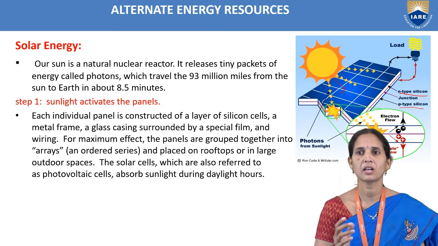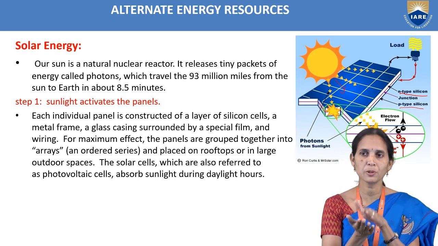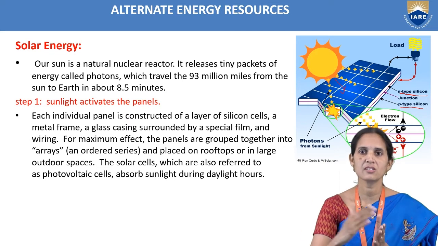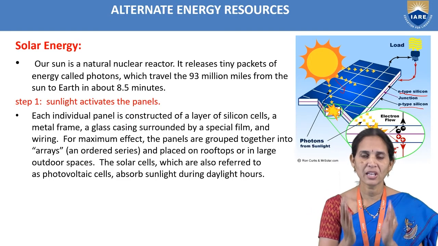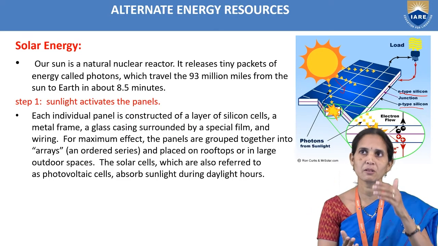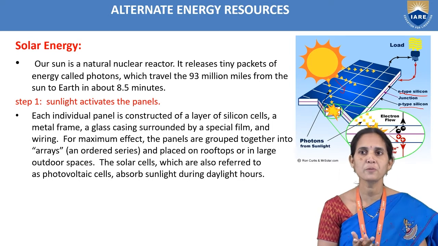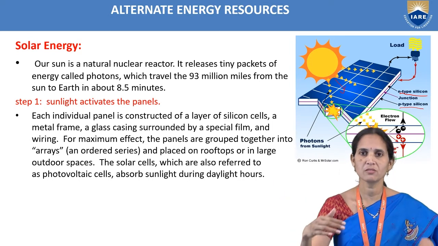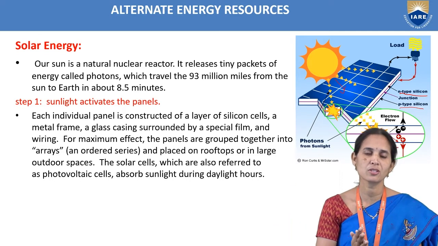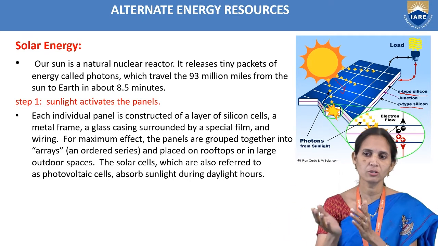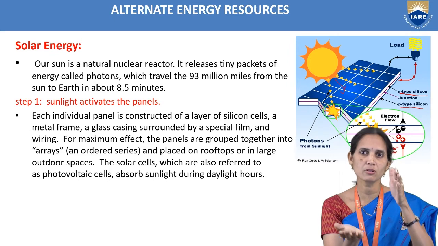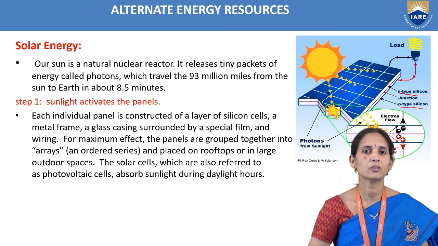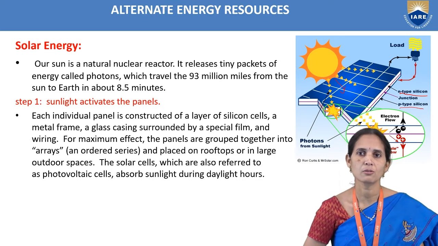We group the panels together, taking a number of panels in a series, and we place them on rooftops or in outdoor spaces. For an agricultural field also we can use the electricity. Near agricultural fields and in outdoor spaces we can arrange the solar panels, or on the rooftops also.